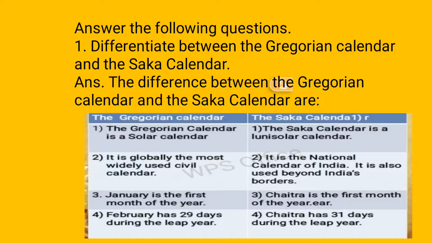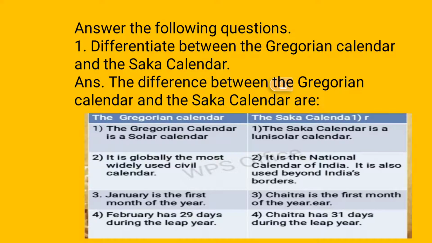It is globally the most widely used civil calendar. It is the national calendar of India. It is also used beyond India's borders. January is the first month of the year. Chaitra is the first month of the year. February has 29 days during the leap year. Chaitra has 31 days during the leap year.